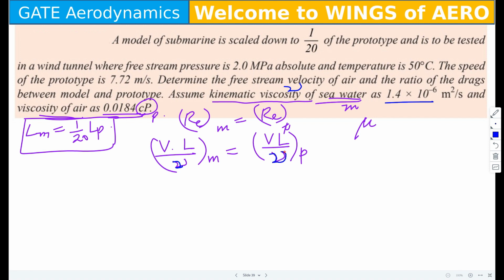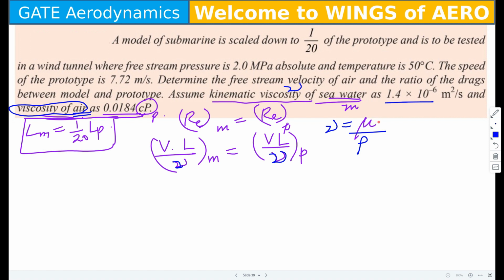Multiply by the density, ma'am. Density of what? Seawater, ma'am. But the prototype is air, right? How will you multiply with 1000? Nu equals mu by rho, do you agree? Yes, ma'am.